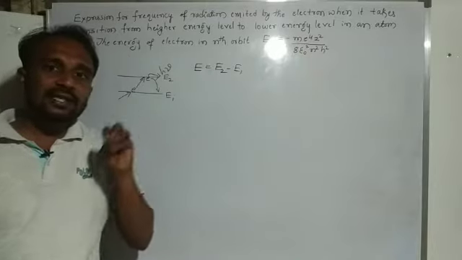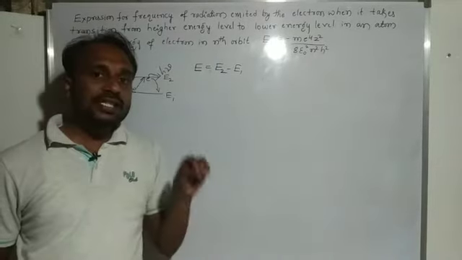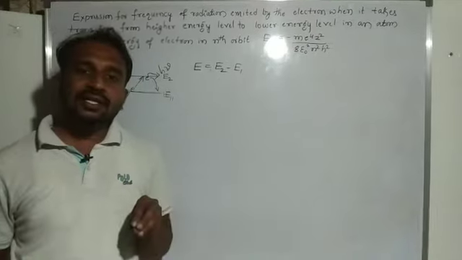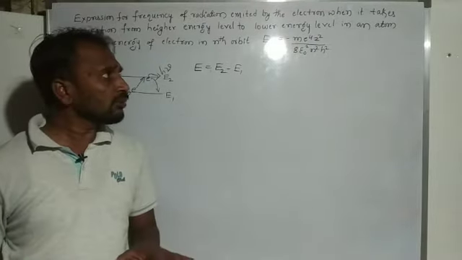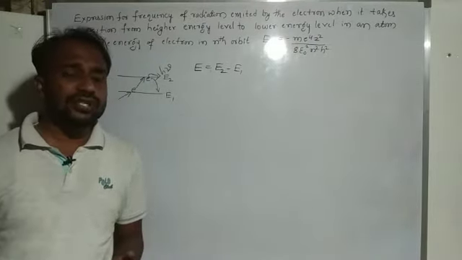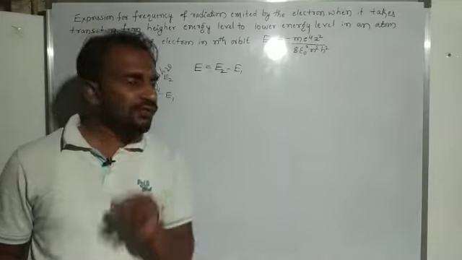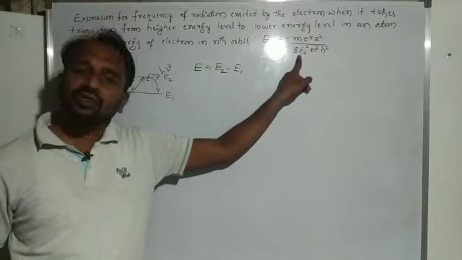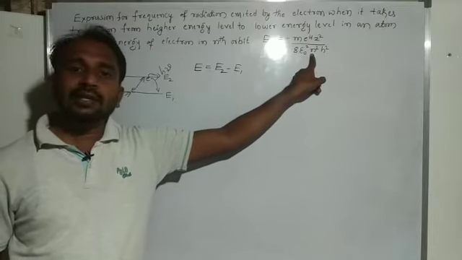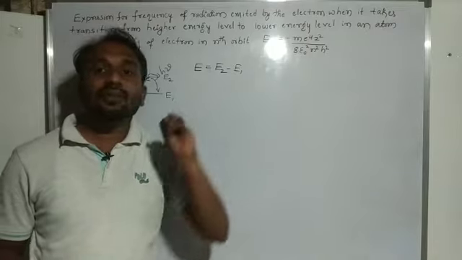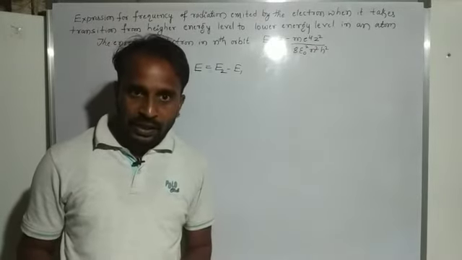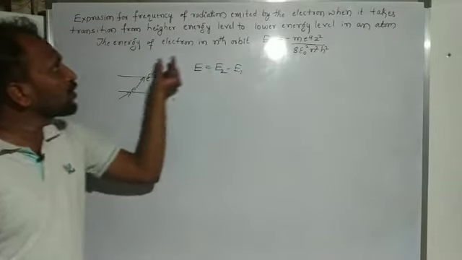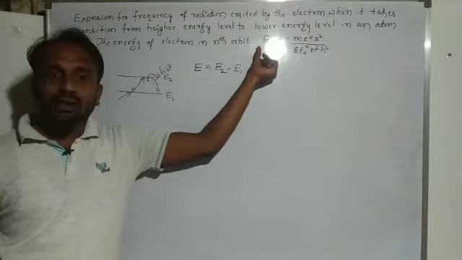Here m is the mass of the electron, e is the charge on the electron, and z is the atomic number. For hydrogen, the atomic number is 1. Eight is a constant, epsilon naught is the permittivity of free space, n is the number of the orbit, and h is Planck's constant. So this is the energy of an electron in the nth orbit.